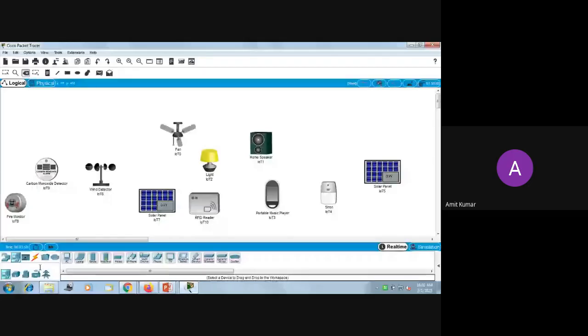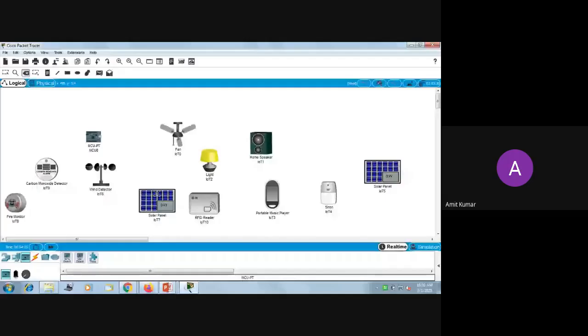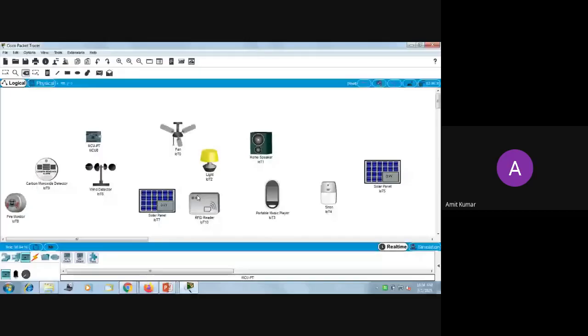Now for connectivity for these devices, we need some boards. So we have an MCU board for that. Microcontroller unit boards are there. That's why Cisco Packet Tracer has become very advanced.